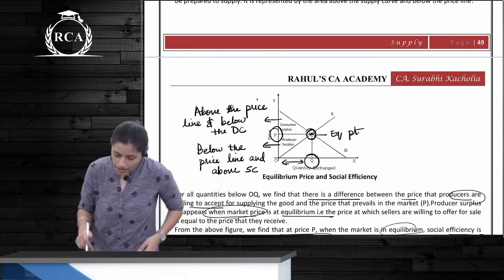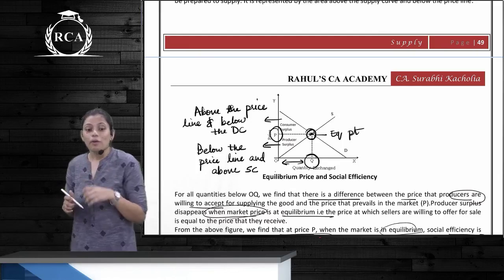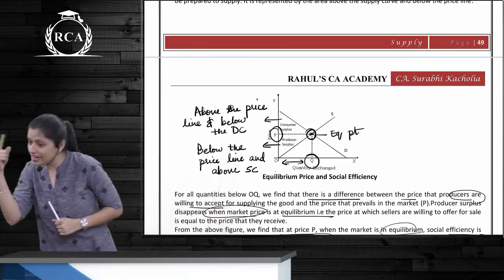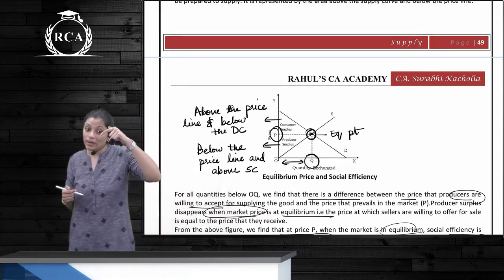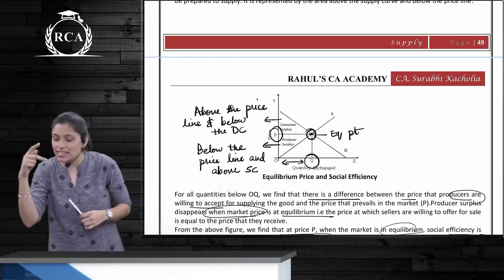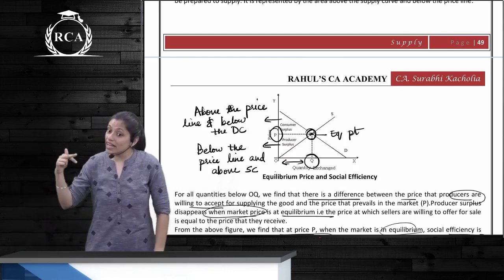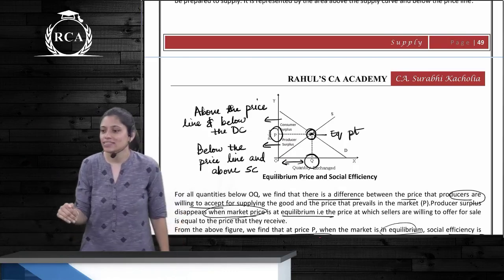Now, what is consumer surplus? The price the consumer is ready to pay minus the price he actually pays. It's the area below the demand curve and above the price line, and producer surplus is the area above the supply curve and below the price line.